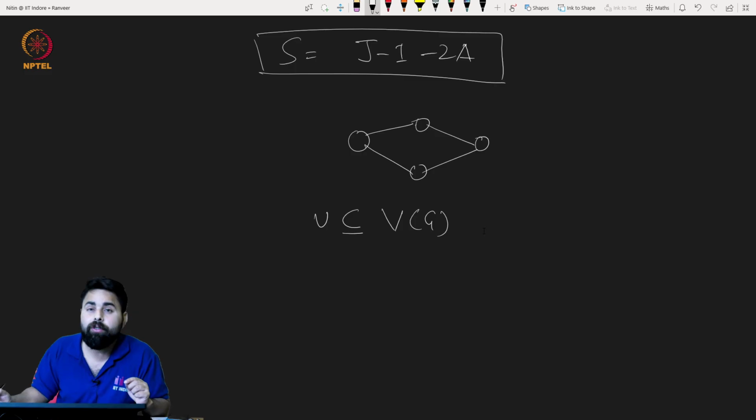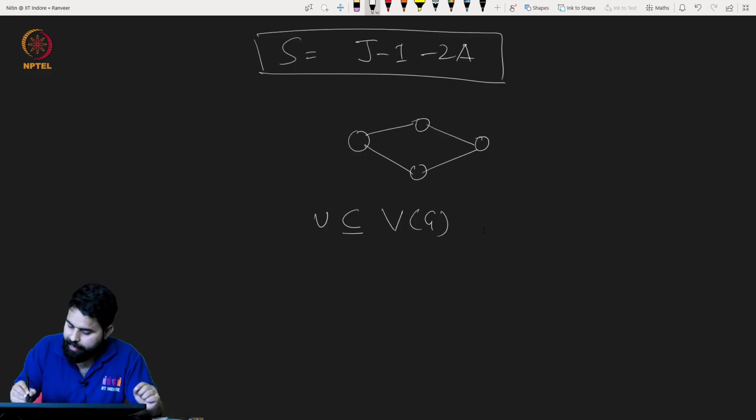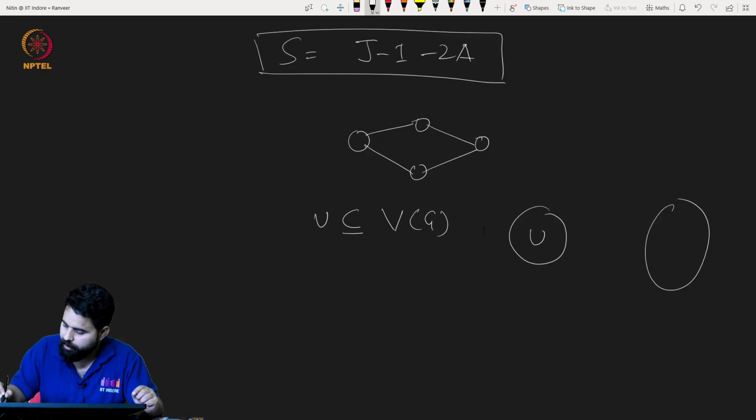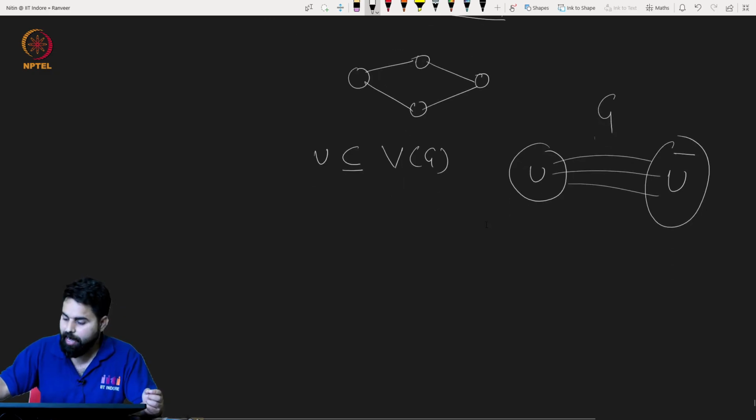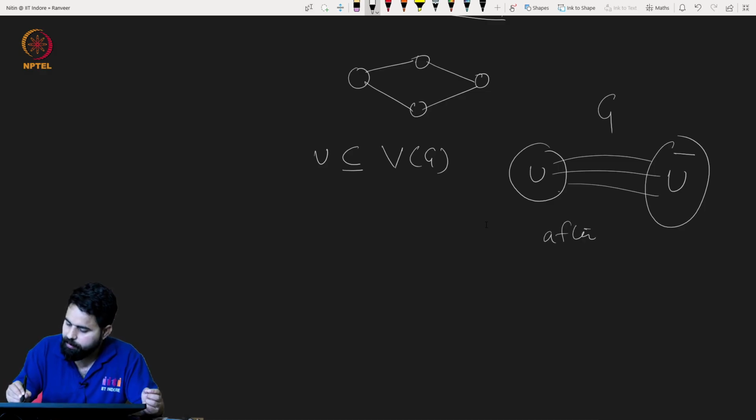Okay, then what you do: whatever edges were in G, suppose this is U, and this is V minus U, or U complement. Whatever these edges were going from this in G, in S after switching, suppose these were not edges, and these are edges.